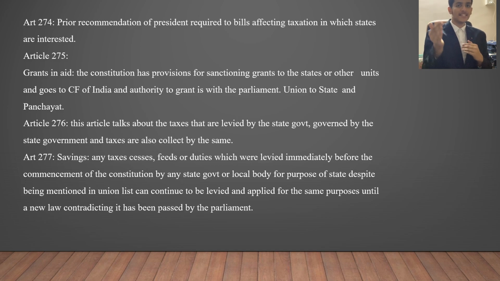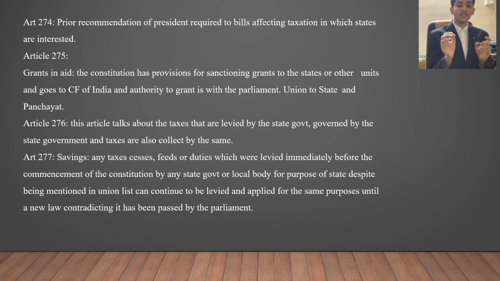So in cases, what happens is a particular body, for example a panchayat, requires a certain amount of grant or money. For example, there is a construction of a dam, they require money, they don't have it. What they do is they ask the central government or state government to provide them funds, that is basically grants in aid.